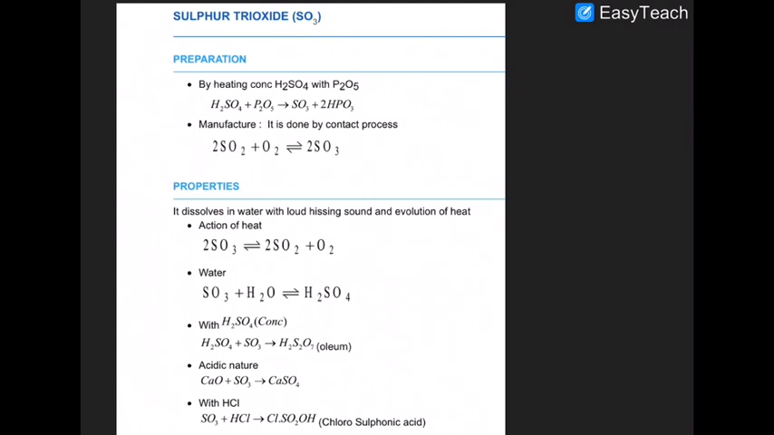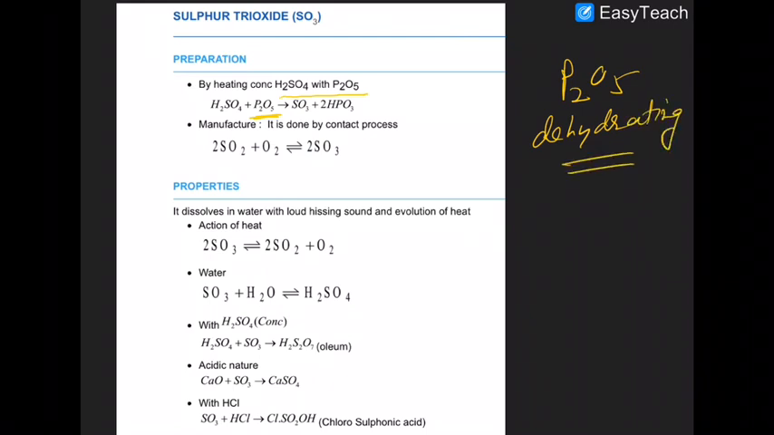Sulfur trioxide. In the case of sulfur trioxide, it is produced by heating sulfuric acid with P2O5. Everyone knows that P2O5 is a very good dehydrating agent. It can absorb water.